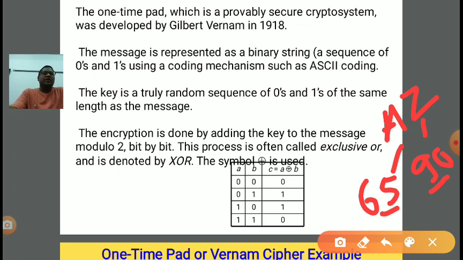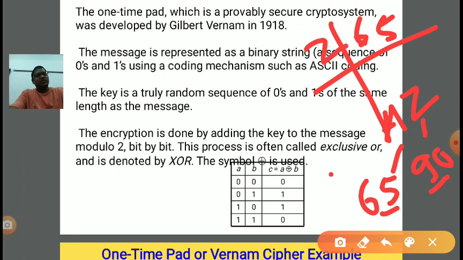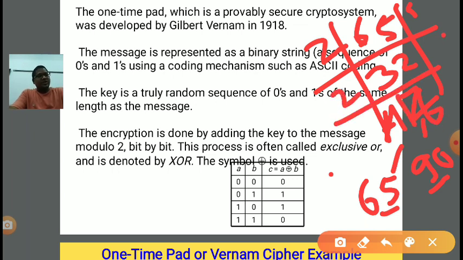So how do we convert a value into the binary system? We need to divide by 2. Suppose we have 65, so we need to keep on dividing by 2. If you divide by 2, the quotient will be 32 and 1 is the remainder. Similarly, divide by 2: 16, remainder is 0.